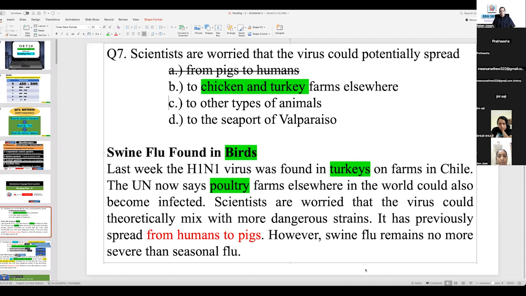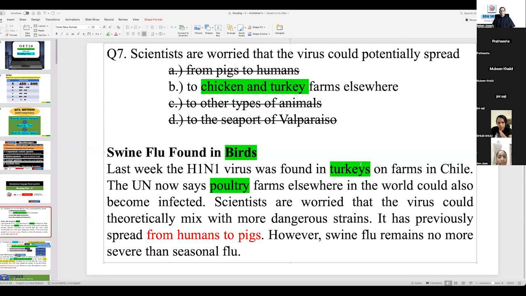To other types of animals. Does the paragraph speak anything about animals? No. It should not speak because the heading is about birds, right? So it is not given. Does it speak anything about a place, Valparaiso? No. No place mentioned here. That's also not given. So what should be the answer?